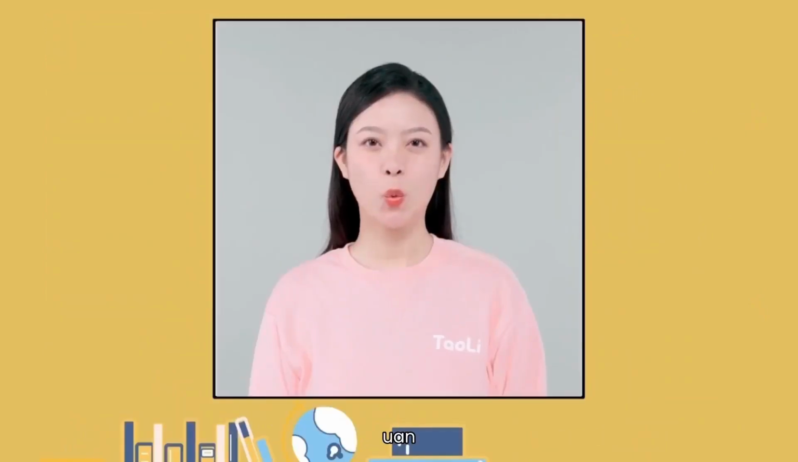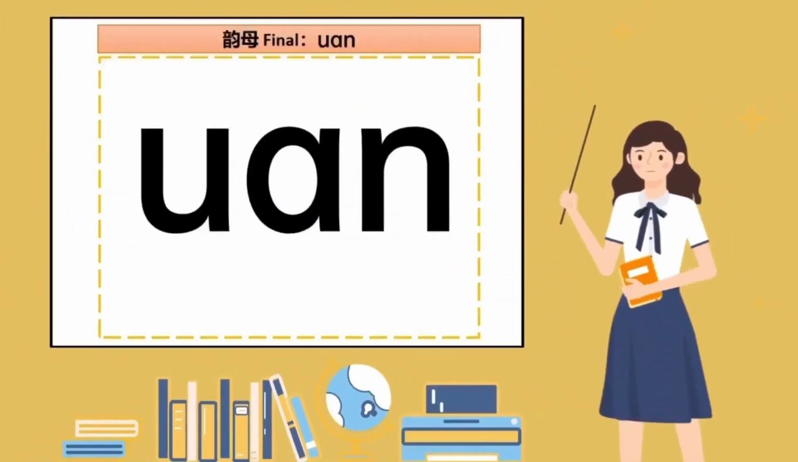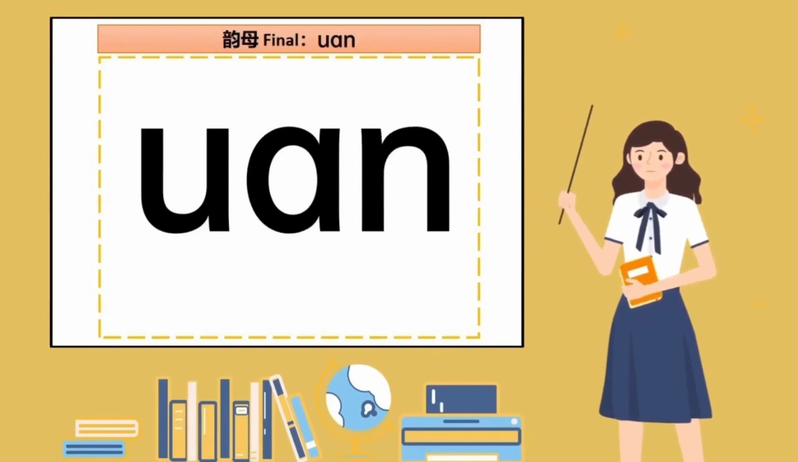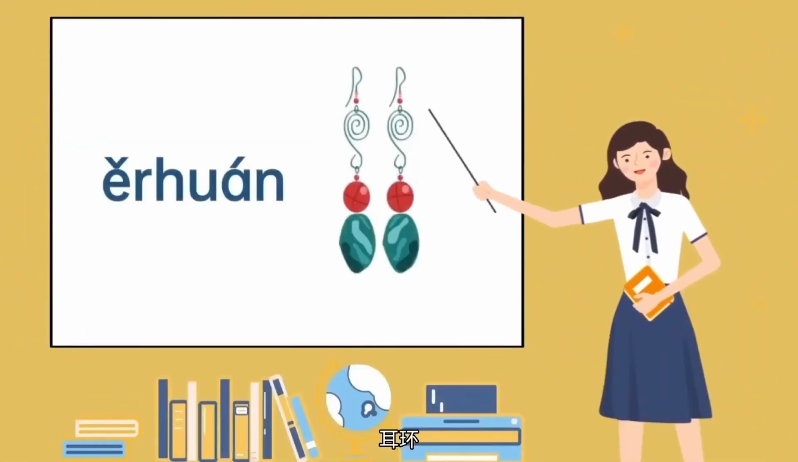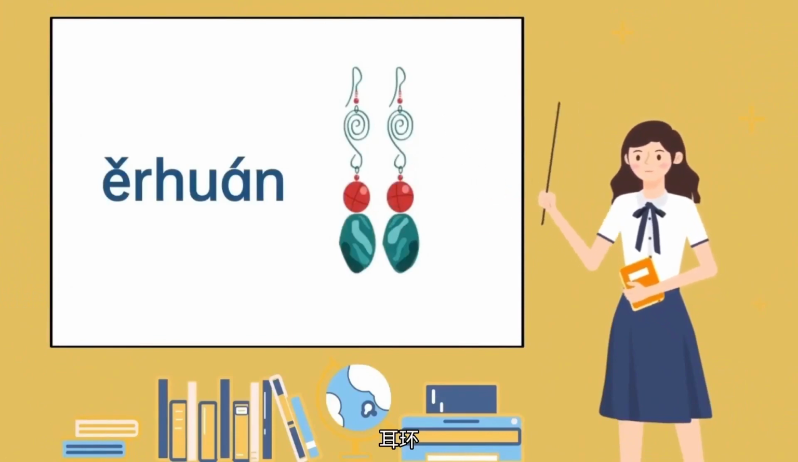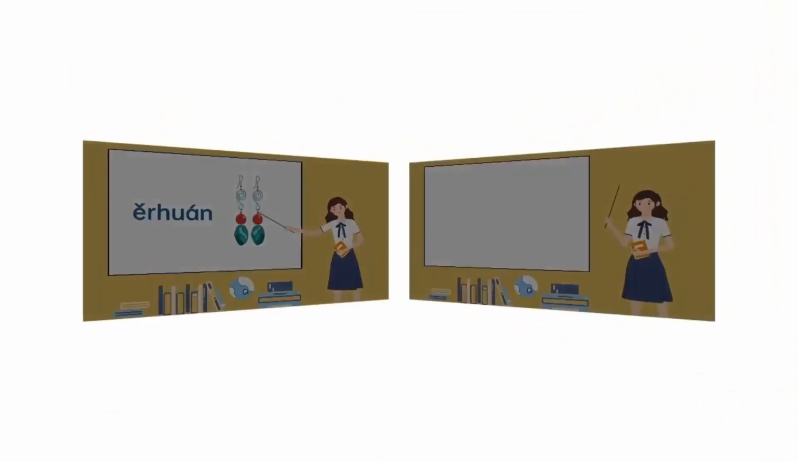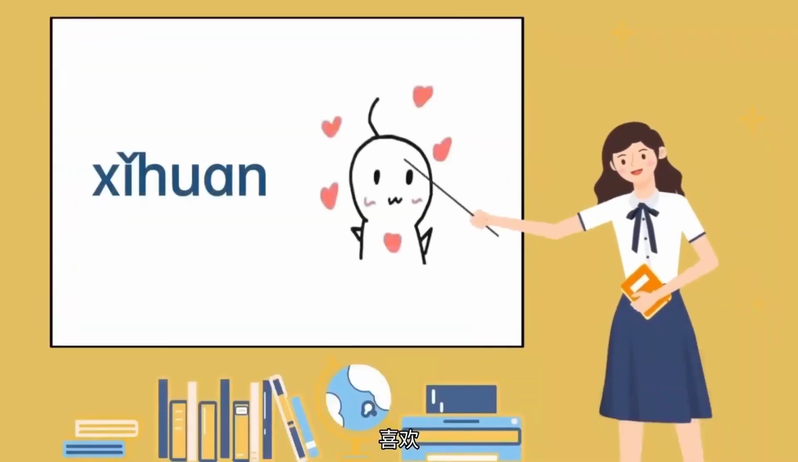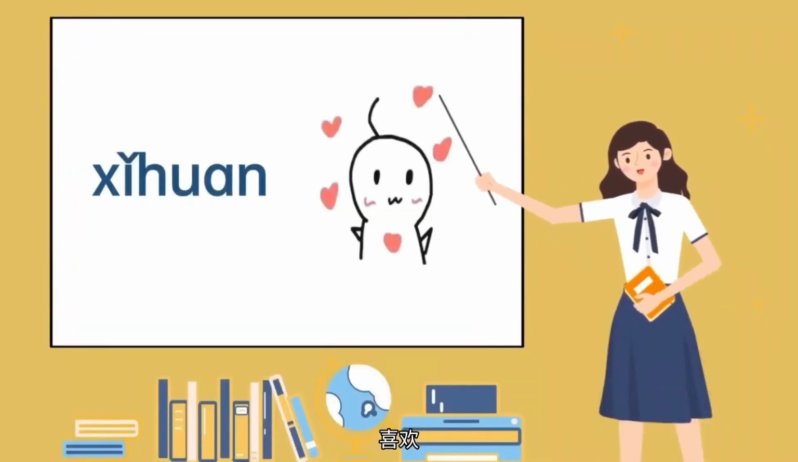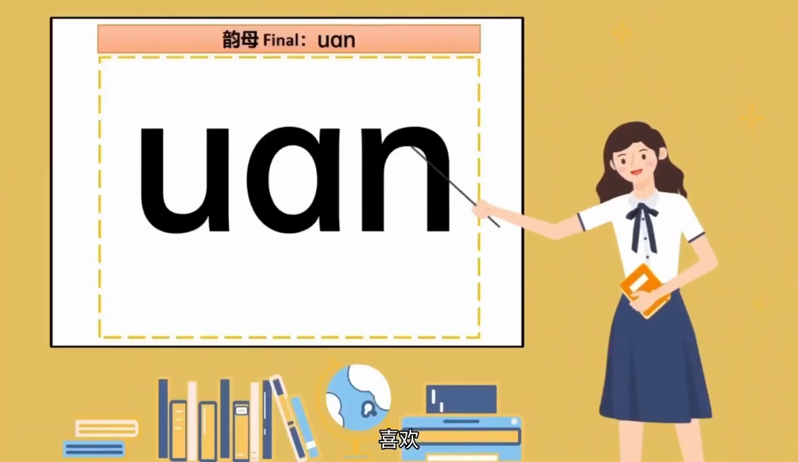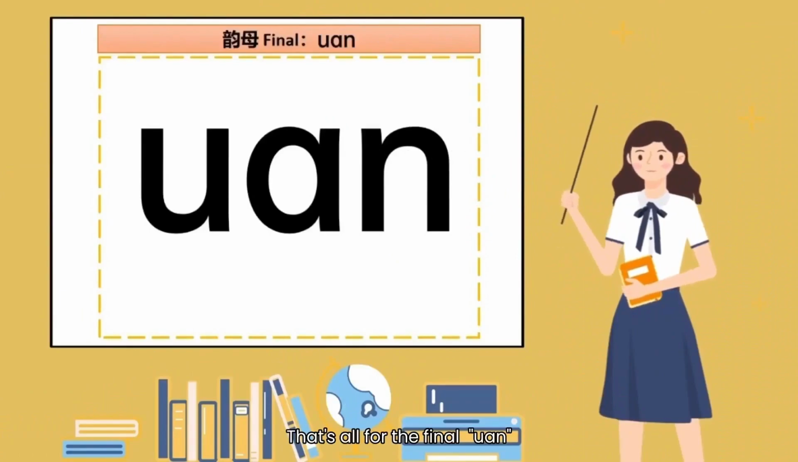One, one, one. Let's try some of the words with the final one. 耳环，耳环。喜欢，喜欢。That's all for the final one.